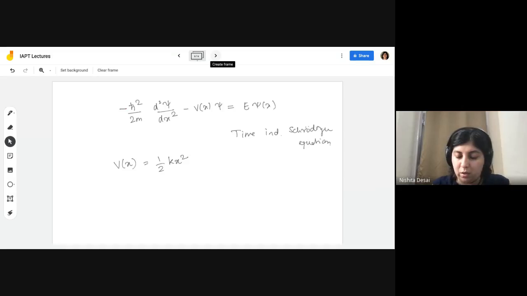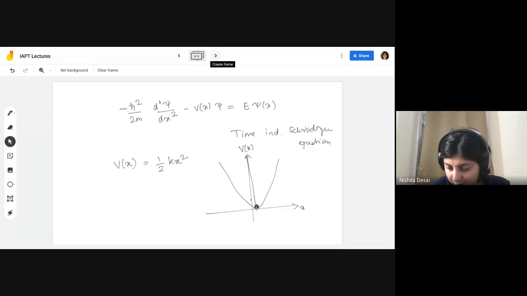The potential looks essentially like this. If this is x, this is V of x. Sorry, my drawing was not great, but this is 0. The potential is 0 at 0, and it increases parabolically on both sides, when x is either positive or negative.